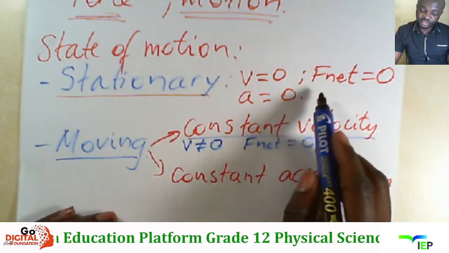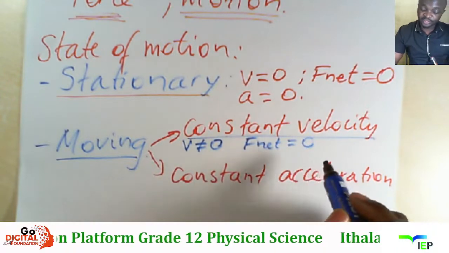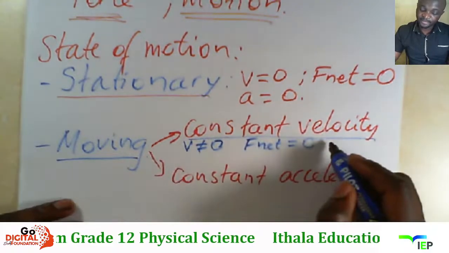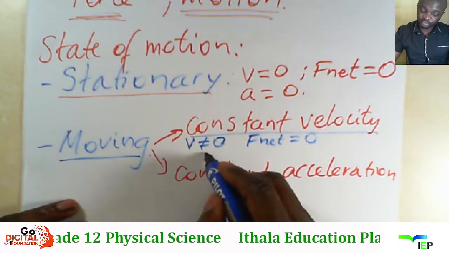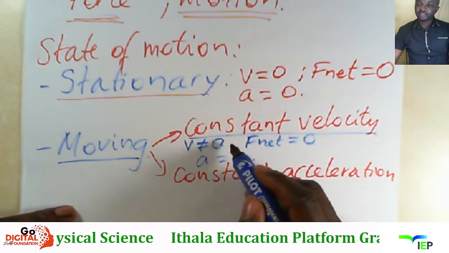So net force is 0 in two situations: when the object is stationary and when the object is moving at constant velocity, right?